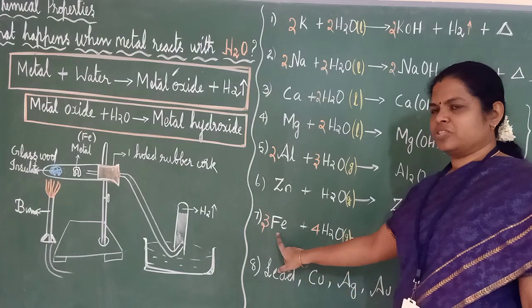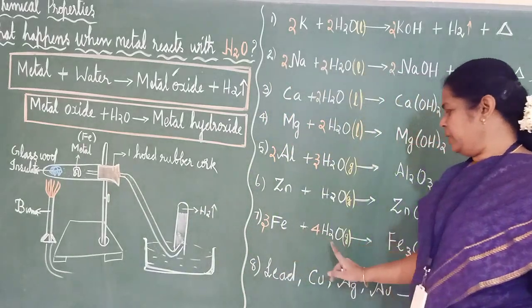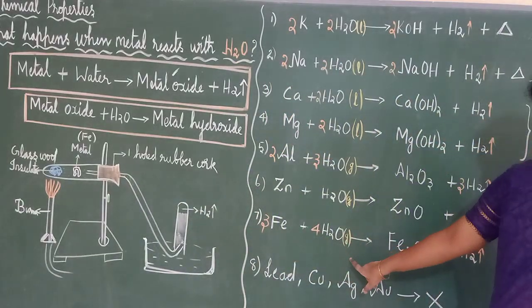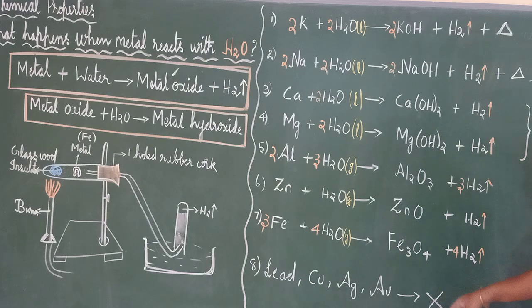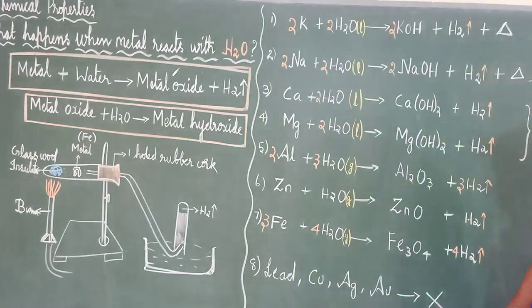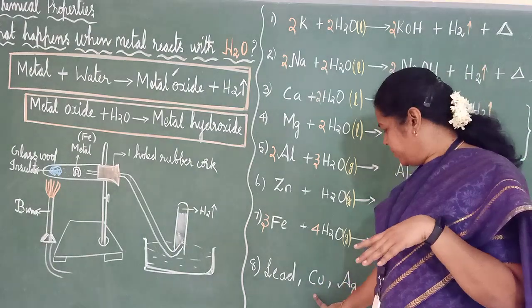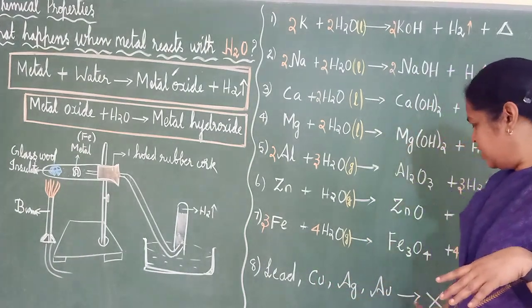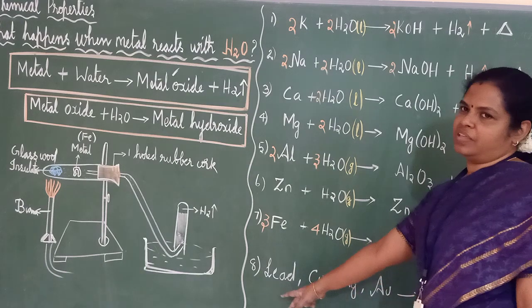Okay. The next one is iron. We have studied this in the activity, so you will be able to say. Iron plus water in the form of steam, what will happen? You will get iron 2,3 oxide plus hydrogen. Then the next group: lead, copper, silver, gold, they do not react with water. It may be cold water, hot water, steam, whatever it may be, they will not react.